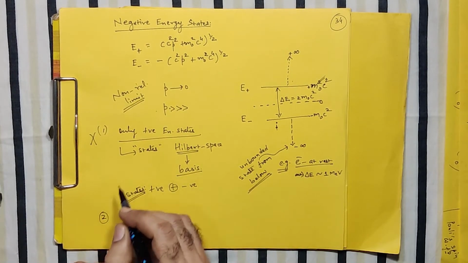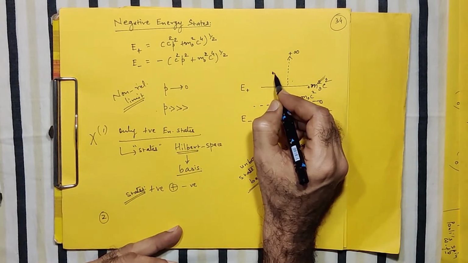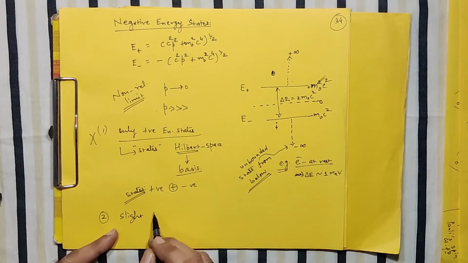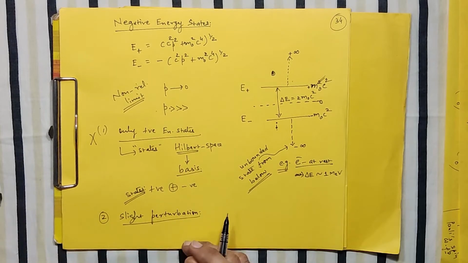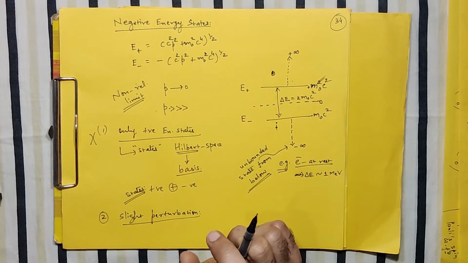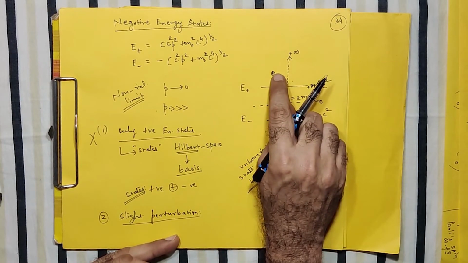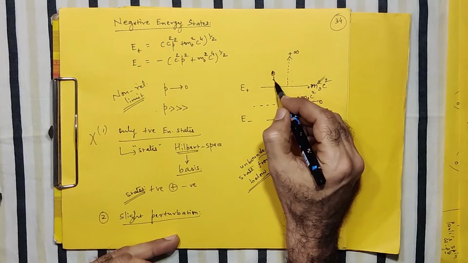And another issue related with this: let us say that your system is somewhere here. It is having positive energy states, but due to even a slight perturbation, either electrical or mechanical in nature, due to some imbalance, some perturbation causes this system to go to lower energy states.